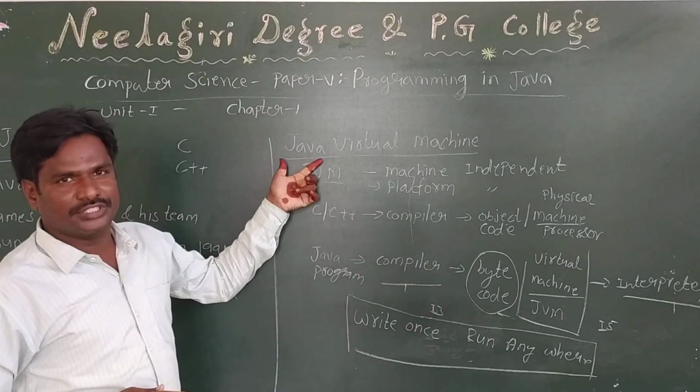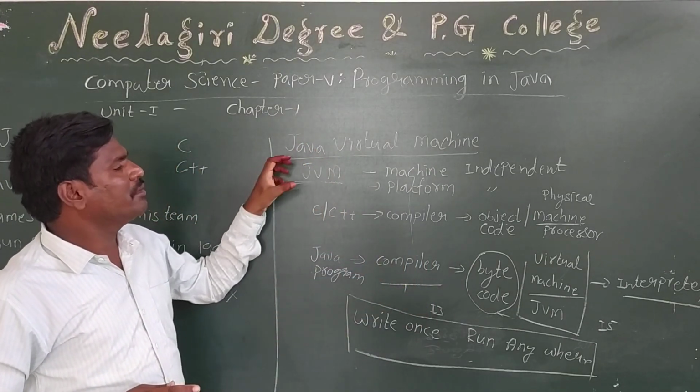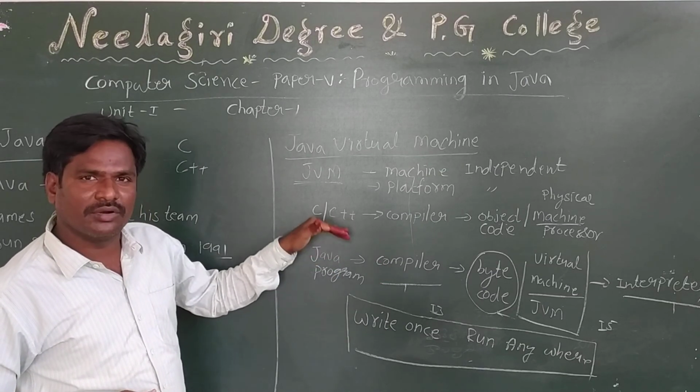So this is the main concept of the Java system.